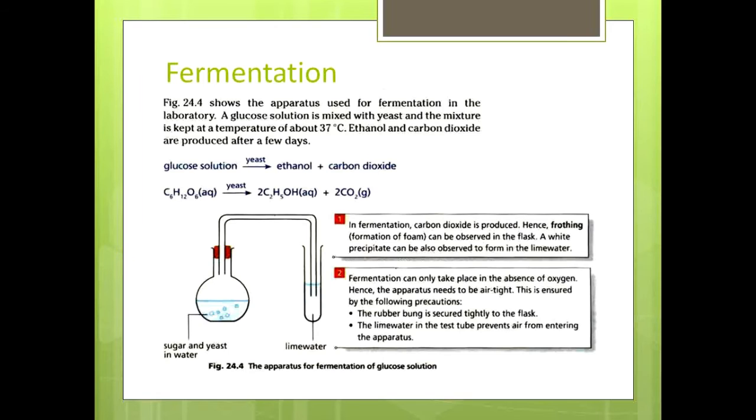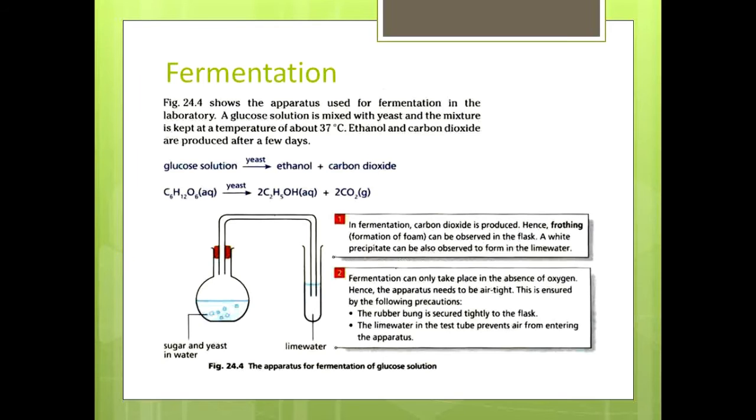During fermentation, carbon dioxide is produced, hence frothing, formation of foam, can be observed in the flask. A white precipitate can also be observed to form in the lime water. Fermentation can only take place in the absence of oxygen.